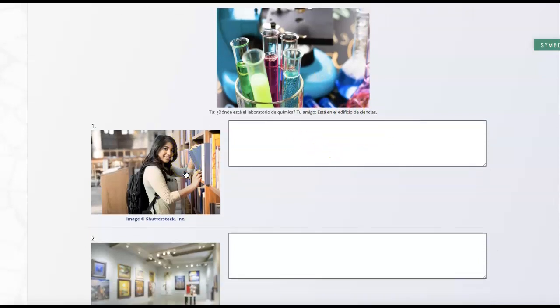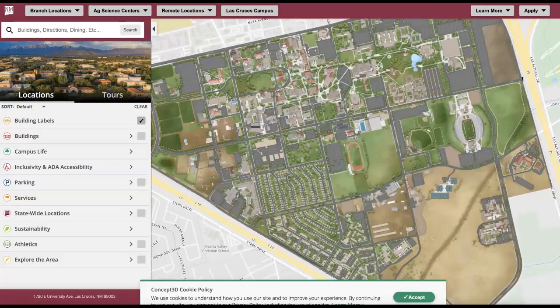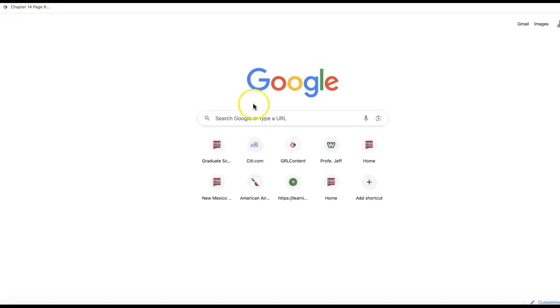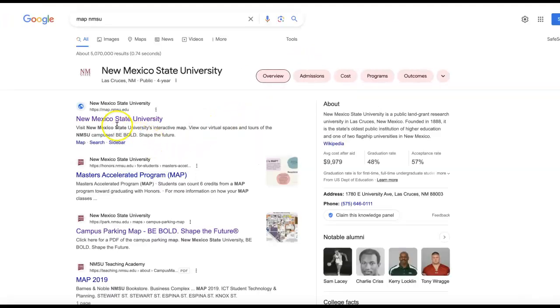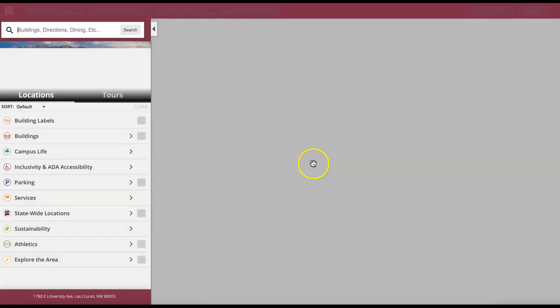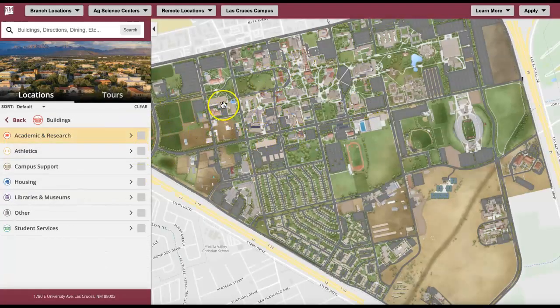So some things you might be able to just guess at. Again, I'm not going to fact check on this. But if you would like to, you can Google. All I did here was I did a Google for, I'll show you how to do it. I did an NMSU map, Google, and then it shows up here, and so it tells you different buildings and things right here, so you can find out where they're at.